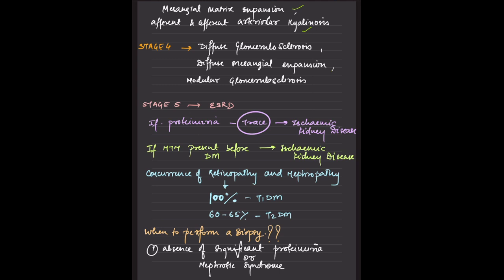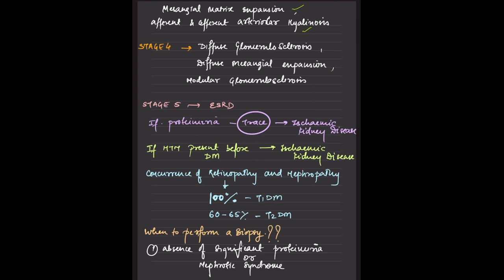When you are not suspecting it to be a chronic kidney disease, it could be a secondary FSGS, that is, a nephrotic range proteinuria is there, and you are suspecting something other than the diabetic kidney disease.